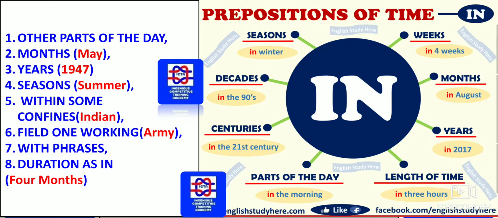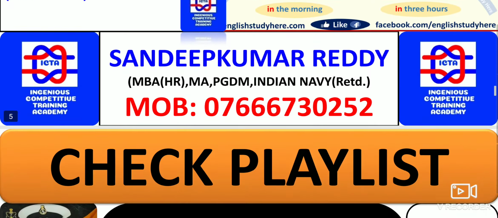Duration, as in 4 months, so within 4 months, like that we can use it. As you can see to the right of the slide: seasons, in winter; decades, in the 90s; centuries, in the 21st century; parts of the day, in the morning; length of time, in 3 hours you have to complete the work. In 2017, I will come in August, she will be here in 4 weeks. Like that we can make sentences, and we have to use the preposition of time within the sentences.